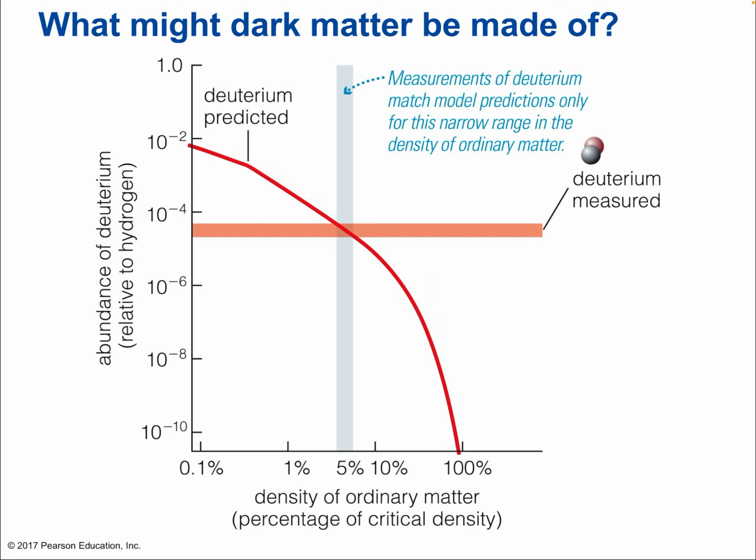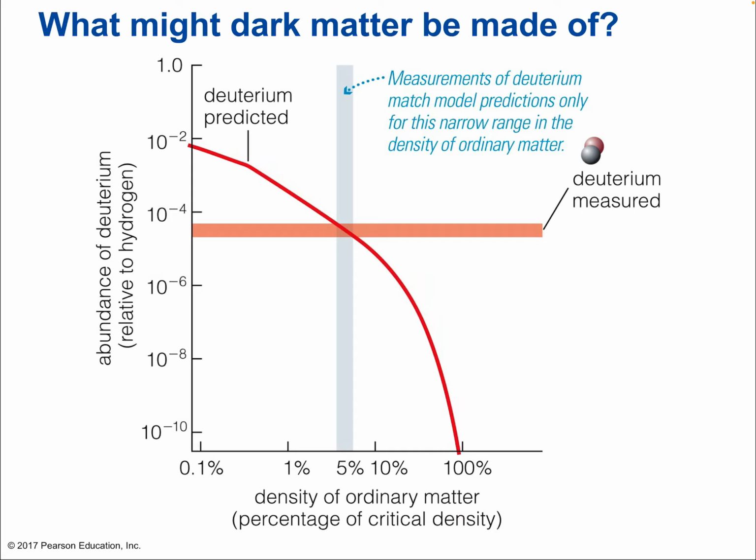There's something interesting though, something we haven't touched on, and that is the 5% number we saw for ordinary matter. It's one thing to look at all this inferred evidence of dark matter and see that it would have to be a lot more than the ordinary matter that we can see. So we're saying there's this gravitational effect of unseen matter, we call it dark matter, and it appears to be a lot more than ordinary matter. But wouldn't it be great to, as I said before, independently confirm something? In this case, independently confirm that there is 5% ordinary matter in the total universe? Well, there actually might be a way to do that.